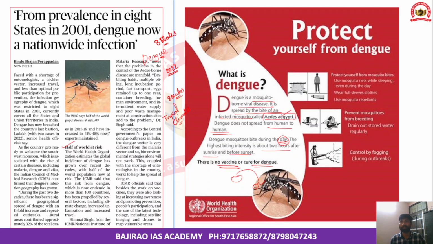There are several preventive measures that could be taken. The preventive measures include protecting oneself from mosquito bites, using mosquito nets while sleeping and during the day, wearing full-sleeve clothes, and using mosquito repellents in areas where there is a high number of mosquitoes. Also prevent mosquitoes from breeding. Drain out stored water regularly. Control by fogging during outbreaks is also essential and very important.